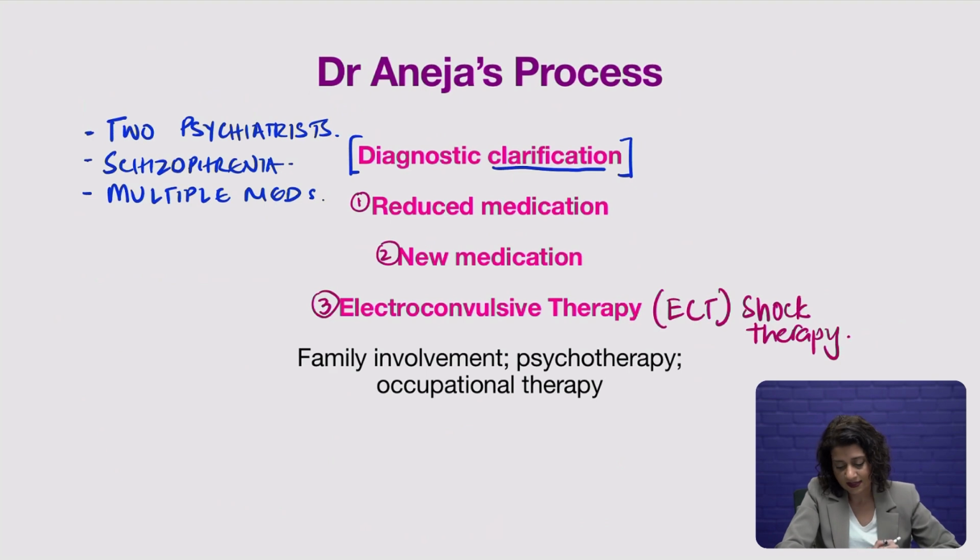And at the same time, he takes the additional steps of having the boy more active in what is called occupational therapy, which is really involving motor skills and movement. And he gets the boy enrolled in psychotherapy, which is talk therapy. And he also takes this very important step of educating his family better about the condition that the boy has and how to manage it, and how to respond to him when he's very aggressive or when he's extremely delusional or having very strong hallucinations. So this is sort of the process he follows for this very complicated case of very early onset schizophrenia.